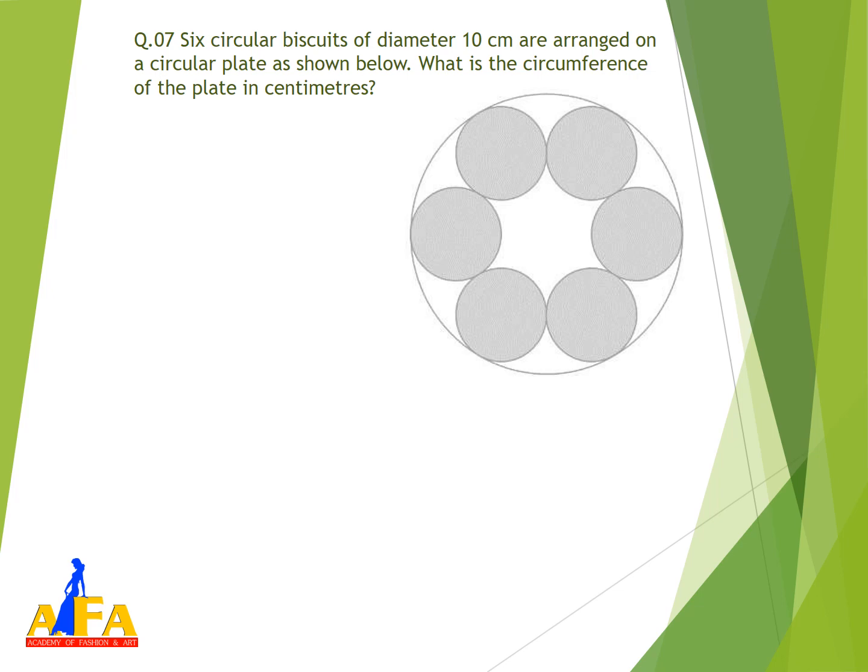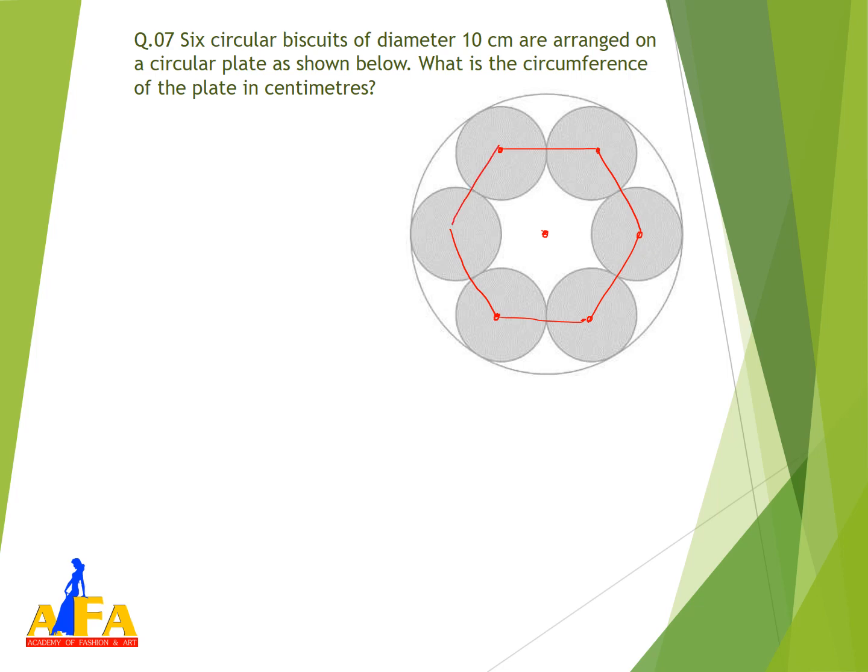You have to find the circumference of the bigger plate, the outer circle. If we take the center at this point, I can see a hexagon pattern if I join the centers of all the biscuits.